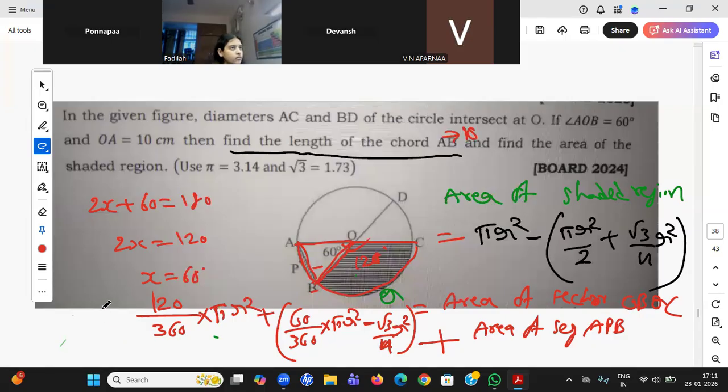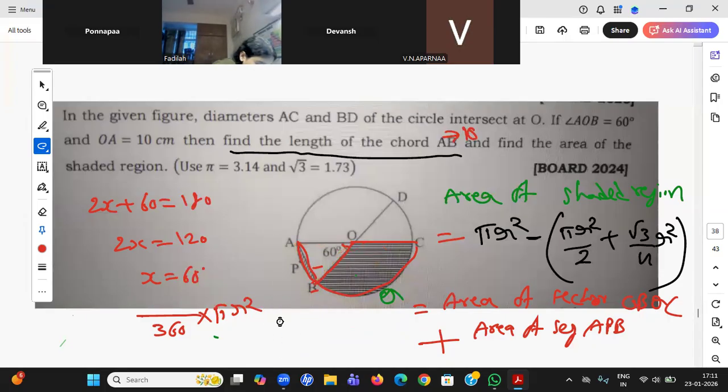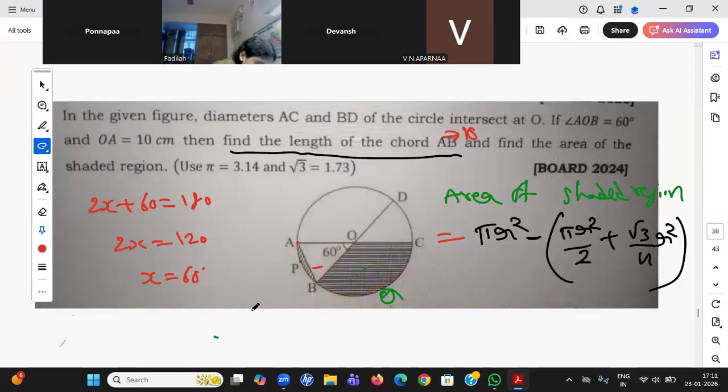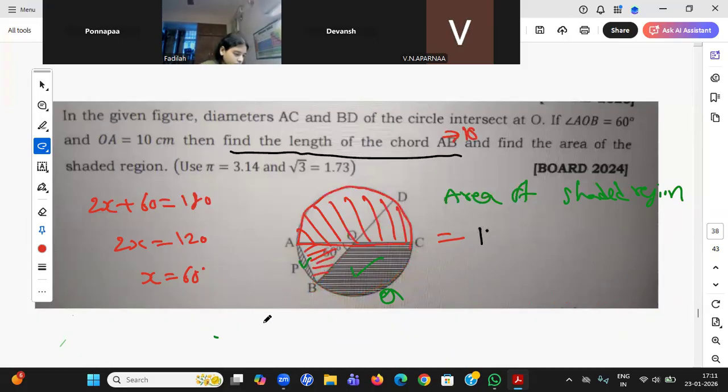Okay, so both are right. So Shrugal is also perfectly right. You see how simply he has done it. There is no requirement of sector and segments also. He chose the easiest way, semicircle and triangle. Okay. But both are right, student. Okay, both are right. So I don't know the answer.